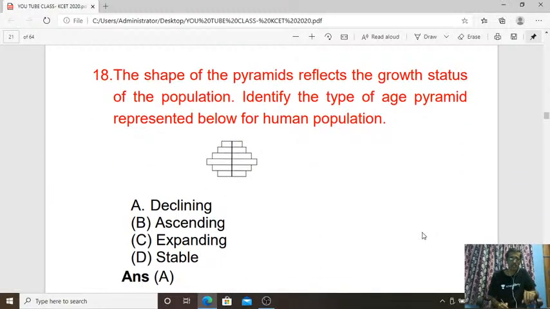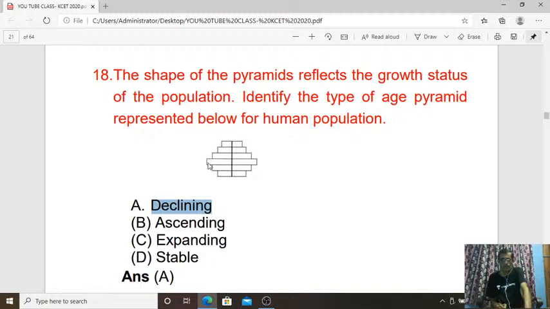Next, 18th question. The shape of the pyramid reflects the growth status of the population. Identify the type of age pyramid present below for human population. So the answer is A. This pyramid is going to resemble the declining population. Okay, it is not ascending or expanding or stable. It is a declining population.